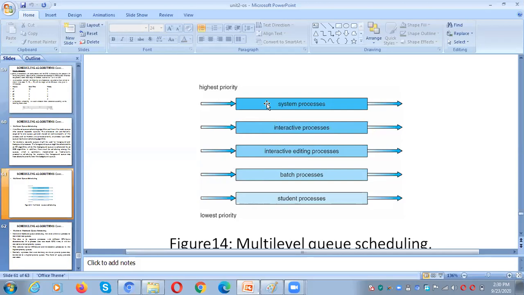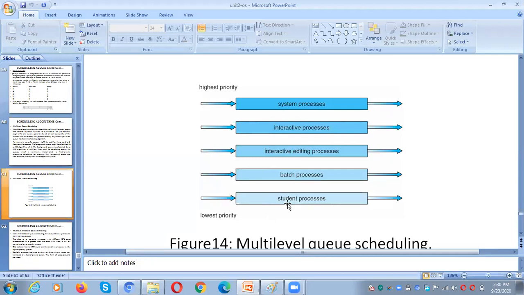So this is the first queue, and this is the second queue, third queue, fourth queue, and fifth queue. In the first queue there are 5 processes. Once we complete the execution of these five processes only, we'll come to this level. Once we complete these 2 queues, then we move to the third level queue. Once these 3 queues' processes are complete, then we move to run the processes in the fourth queue. Once these 4 are over, then we move to the fifth.